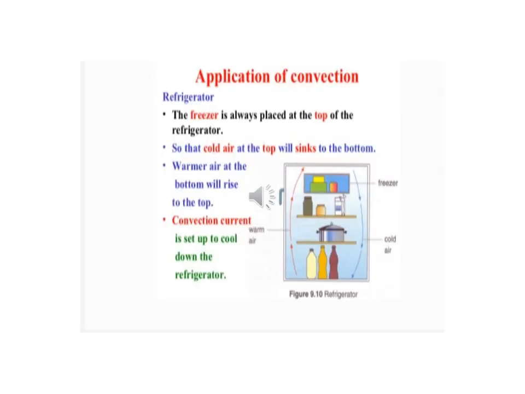Another example of convection is the refrigerator. You have seen that the freezer is mostly placed at the top of the refrigerator, because the cold air at the top is heavier, so it sinks to the bottom, and the warm air at the bottom rises to the top. This happens because of the convection current.